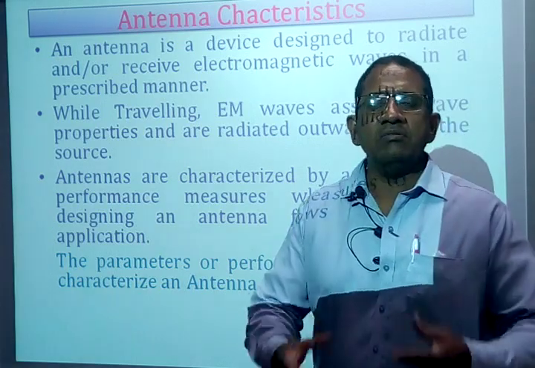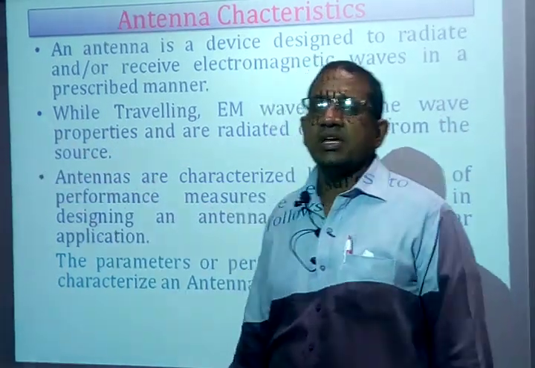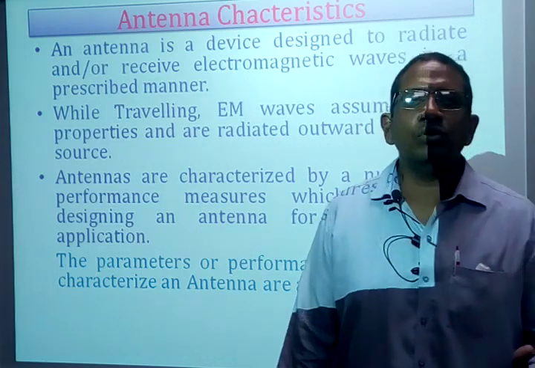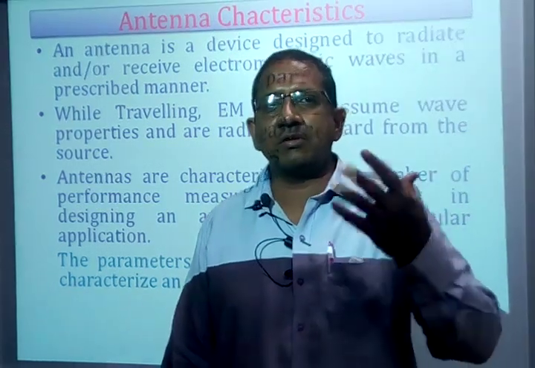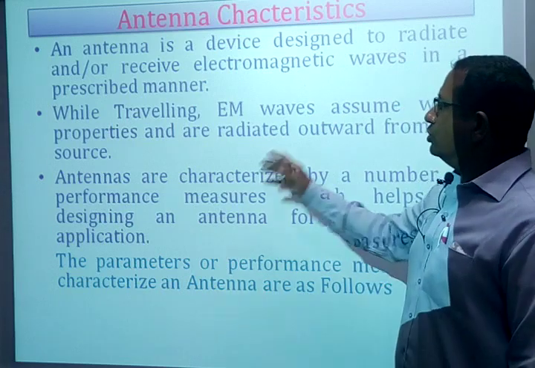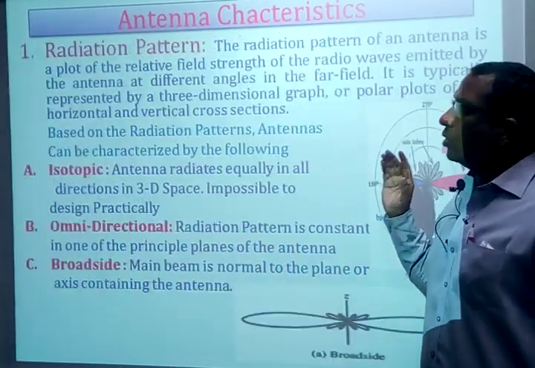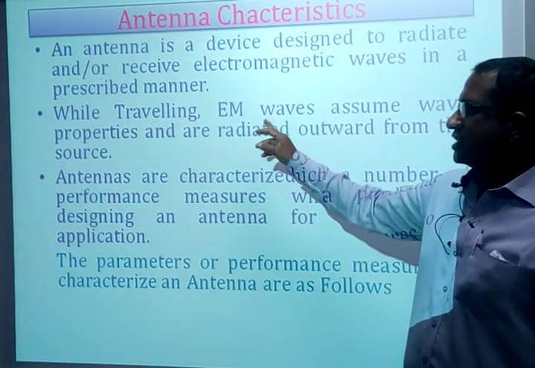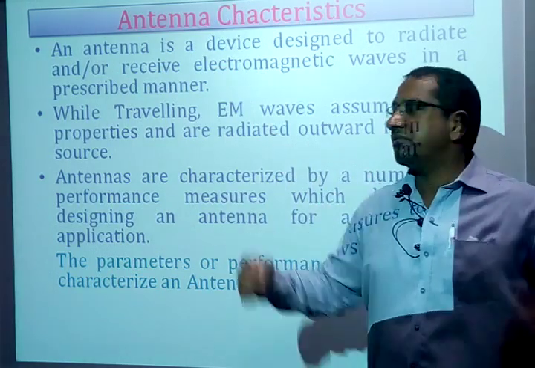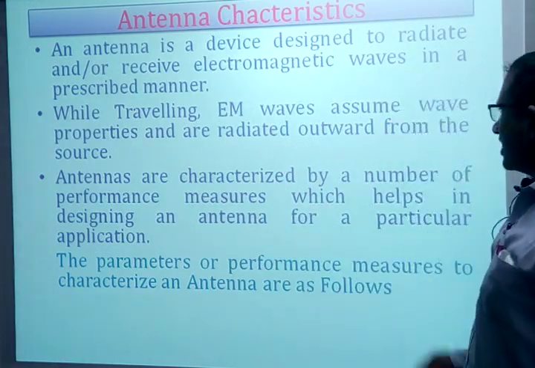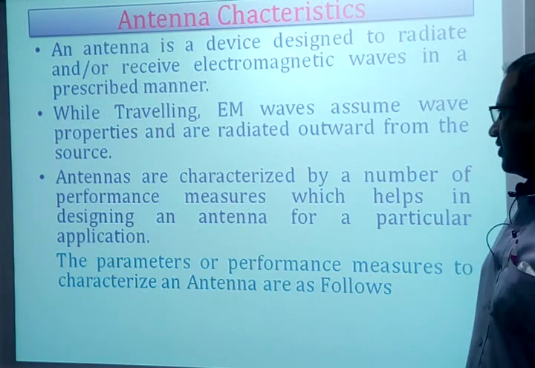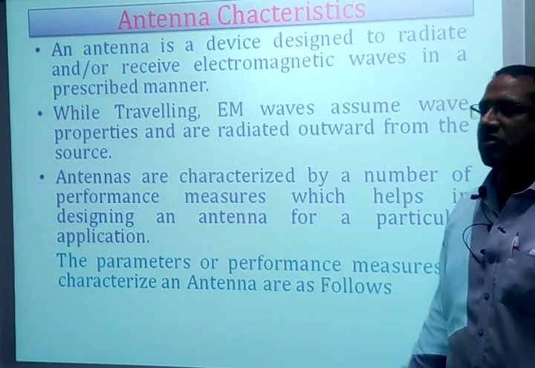So while the EM waves are traveling in free space, they assume the wave properties. What are the wave properties? A wave has diffraction, reflection and refraction properties. All those properties hold good for EM waves as well while they are traveling in free space. Then antennas are characterized by a number of performance measures which help in designing an antenna for a particular application. This is what I was telling you.